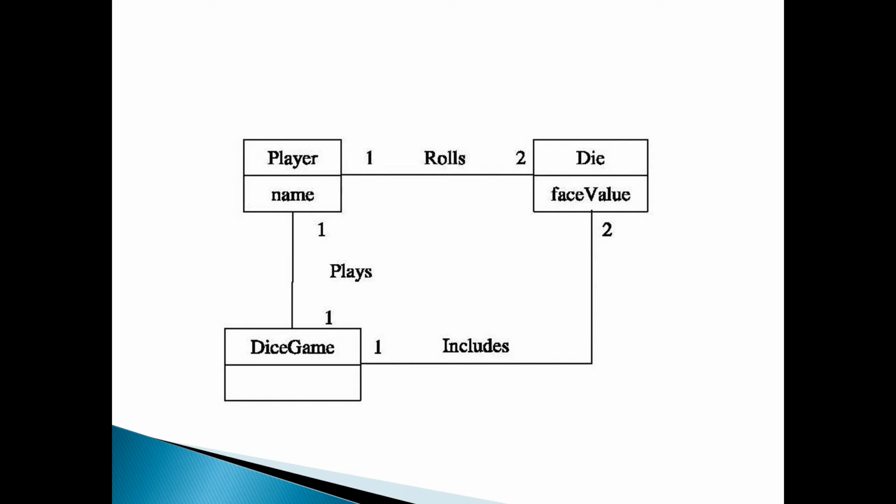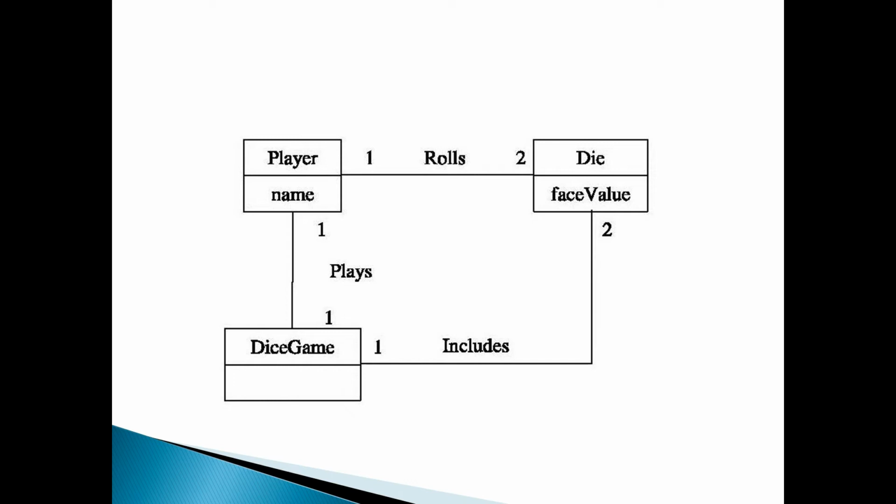Next, he identifies objects, attributes and their associations. Here are some of the objects. In the first step, define use cases, we just write a short written story. The player has to roll 2 dice. The system presents the result. If the total is 7, they win. Otherwise, they lose.